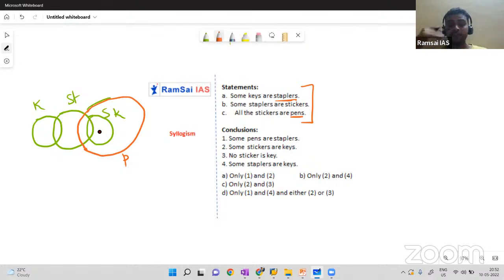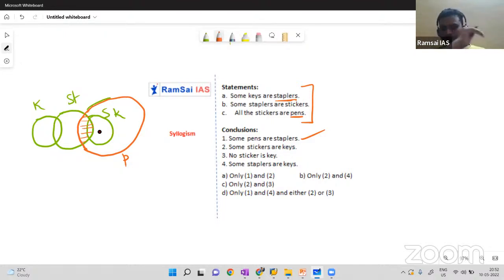My bad, I'm sorry, we don't know what is the relation between pen and stapler from the statements. Nowhere do we have a relation between pen and stapler. But if I want to cover all the stickers with pens, yes, I have to touch pen with sticker. Now I'm getting confused with stickers and staplers. Okay, so nowhere we can skip. Now we have a relation between sticker and pen. That is the logic here from syllogisms. Some pens are staplers. Yes, I cannot skip it. Mandatory thing.